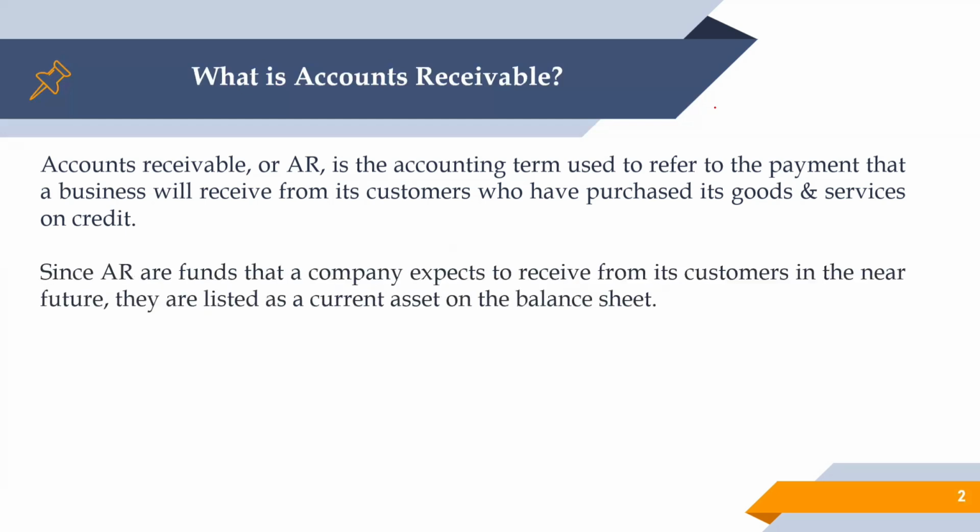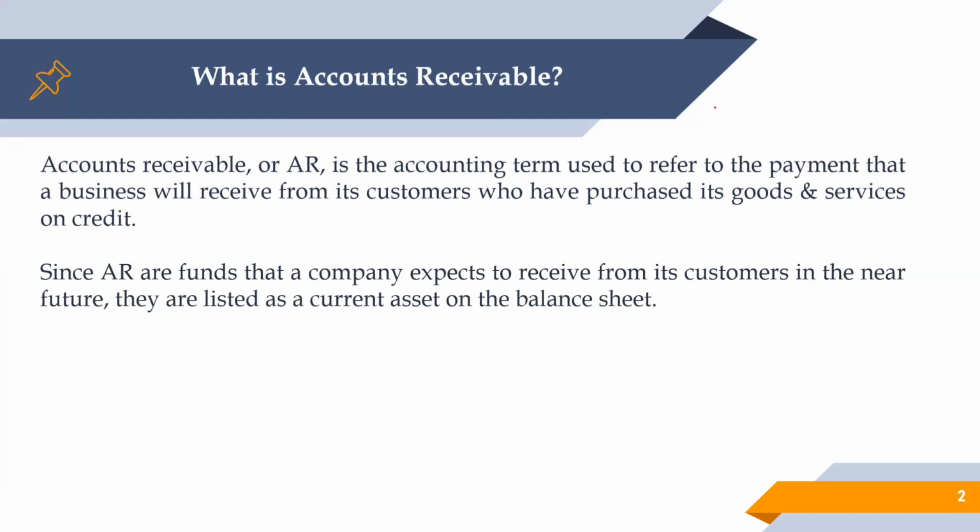Now, since AR are funds that a company expects to receive from its customers in the near future, they are listed as a current asset on the balance sheet. Knowing that the account receivable means the amount we are going to receive from our customer, that's our asset, and that asset is listed under current assets on the balance sheet. So that amount is going to be received in the near future, so it's treated as a current asset on the balance sheet.